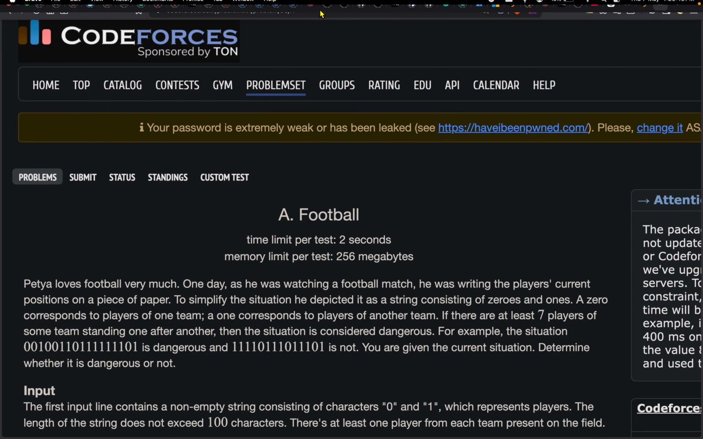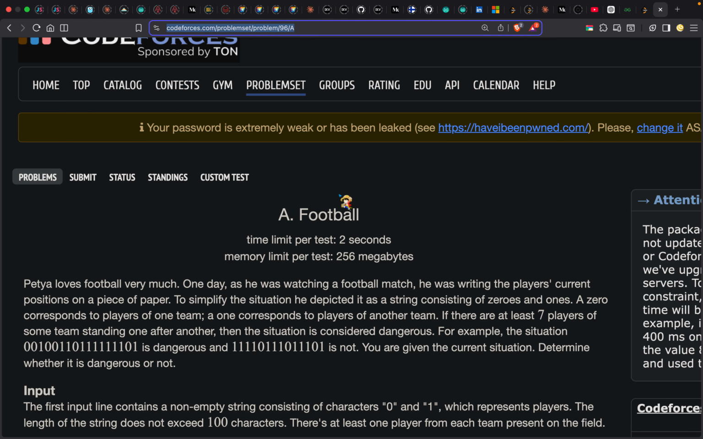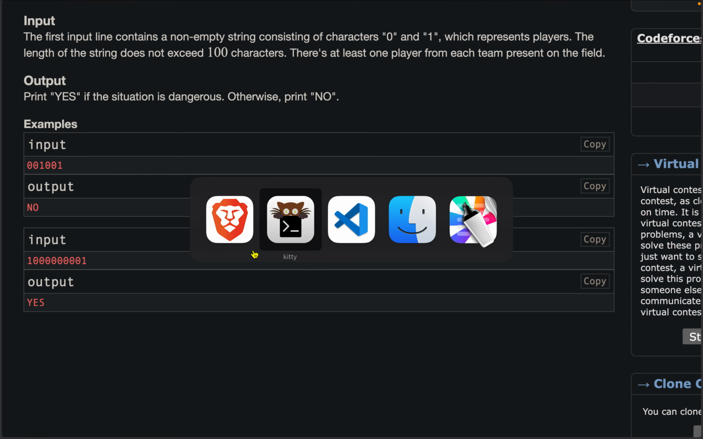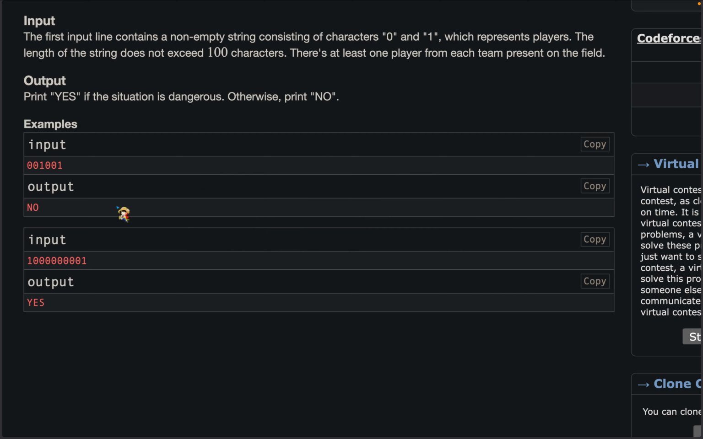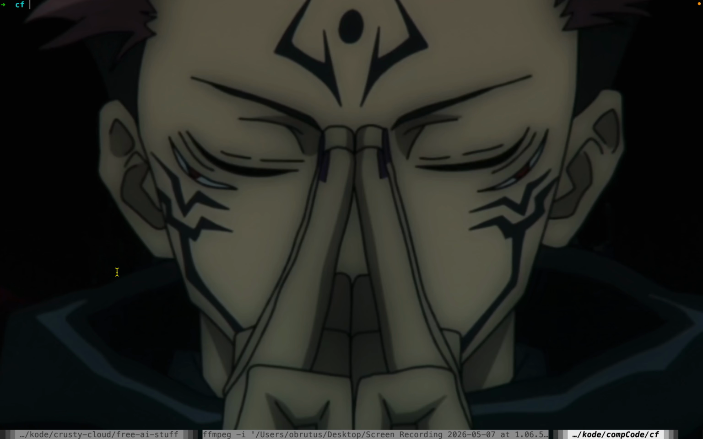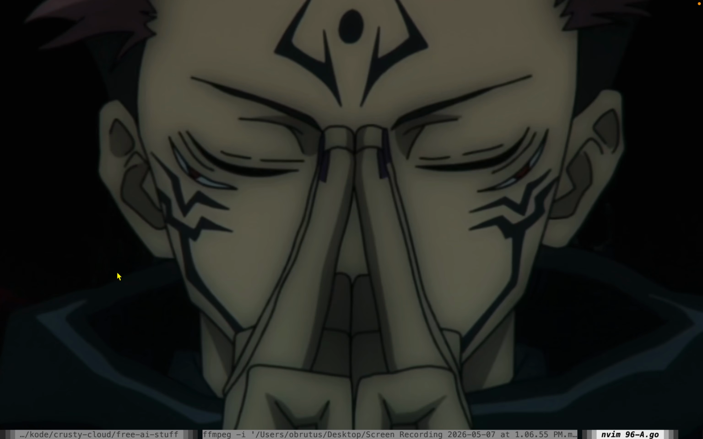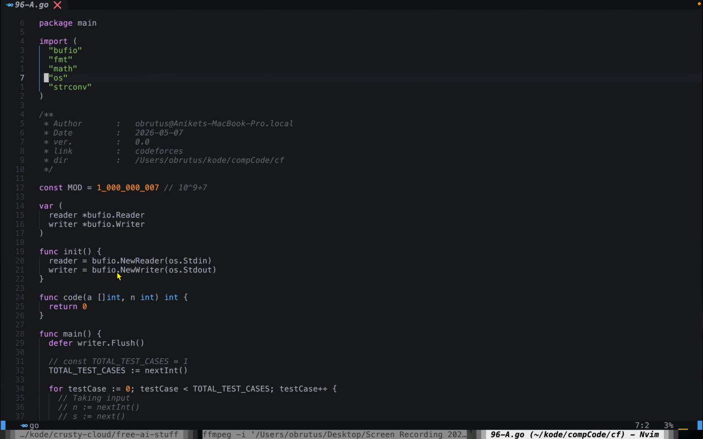Let me copy this one. So let's go to the editor. The problem is pretty much simple, I guess you have understood it well. So I'll just prepare a code for this. Default language I'll use is Go right now. I'll be using neovim to code this one, in 96a.go. So cool, let's get started.